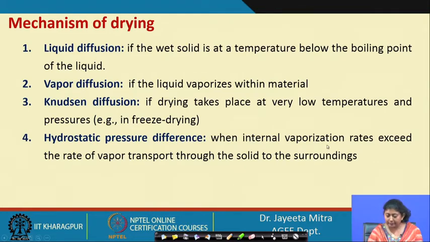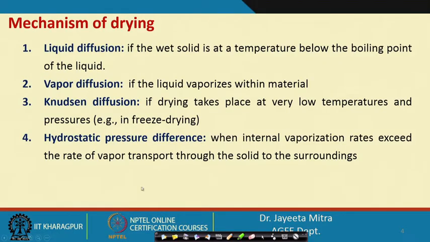Okay. So, internal vaporization rate means the vaporization when the surface comes in contact with heated air or a hot ambience. Then the surface gets dried because the moisture is continuously coming out of the surface. Now, if bulk heating is also possible, the internal vaporization rate can exceed the vaporization rate at the outer surface. In that case, a hydrostatic pressure difference may generate, and that can cause the drying.